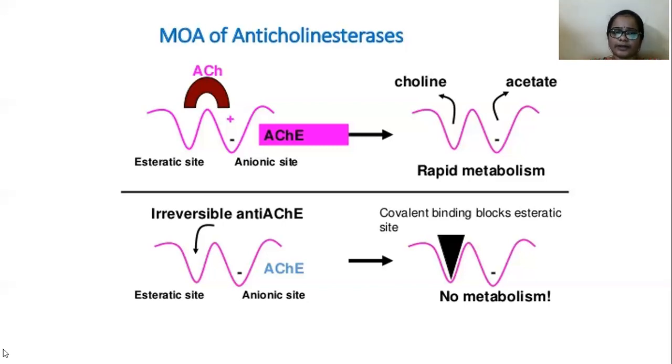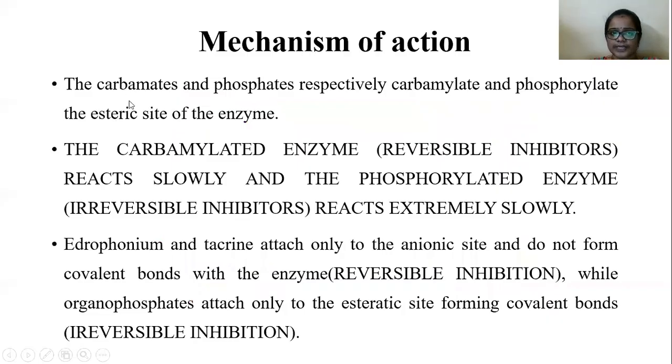Okay, and this is the mechanism of action of what? Anticholinesterases. So anticholinesterases are of two types, carbamates and phosphates. They carbamylate and phosphorylate the enzyme. At what site of the enzyme? The esteratic site. The phosphorylated enzyme means they are irreversible inhibitors, but the carbamylated enzyme means reversible inhibitors, because it acts slowly, while the phosphorylated enzyme reacts very slowly and is unable to inactivate the acetylcholine. So that's why it potentiates the actions of acetylcholine more.